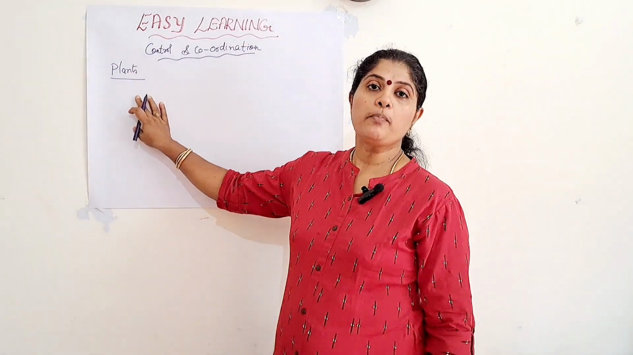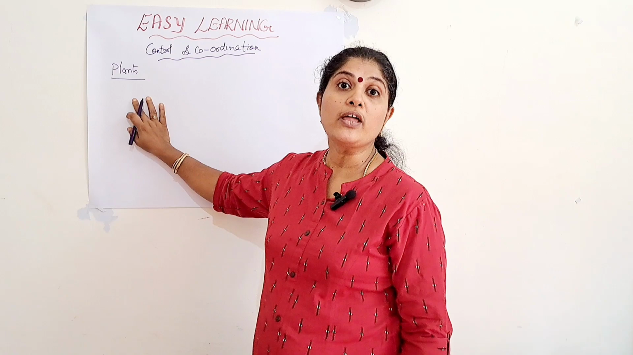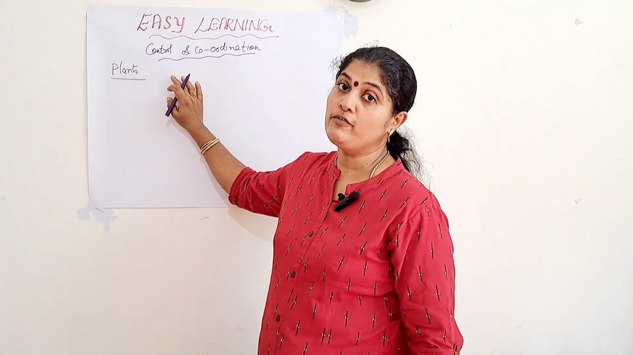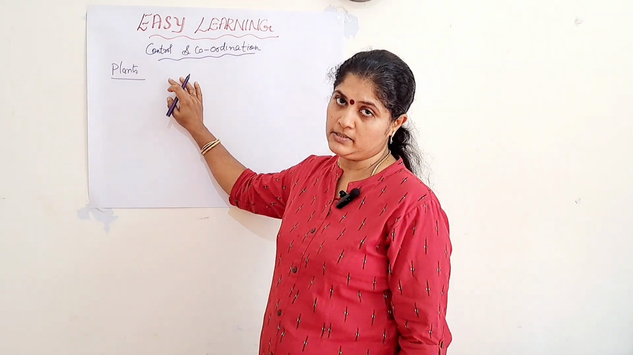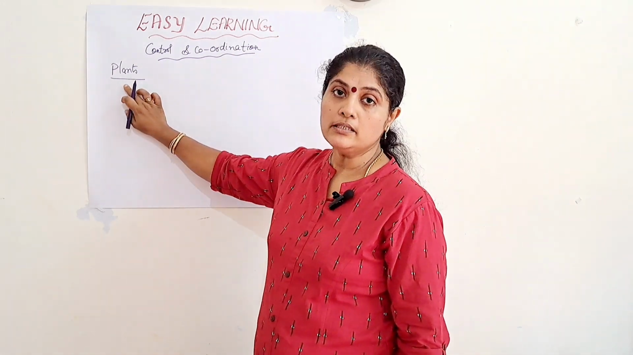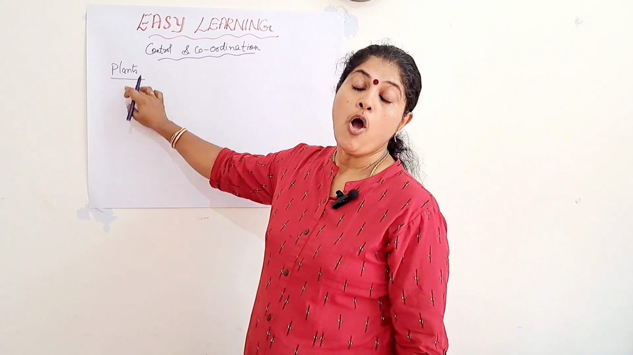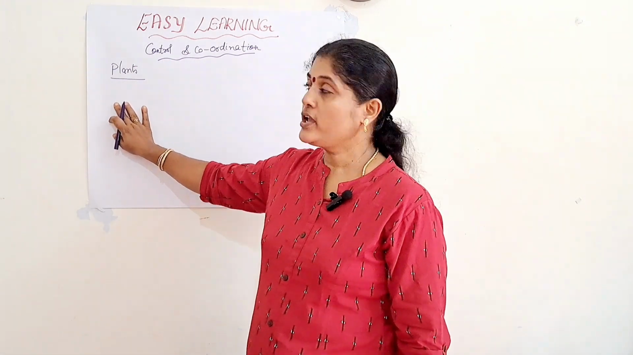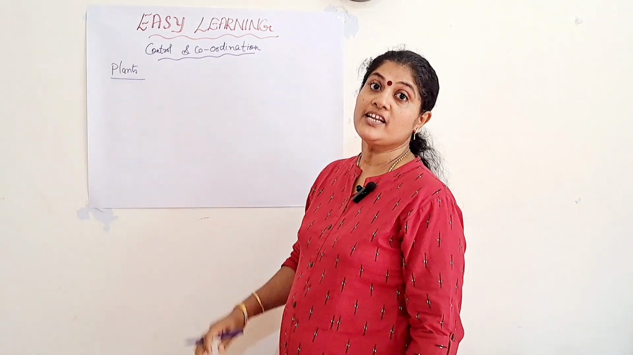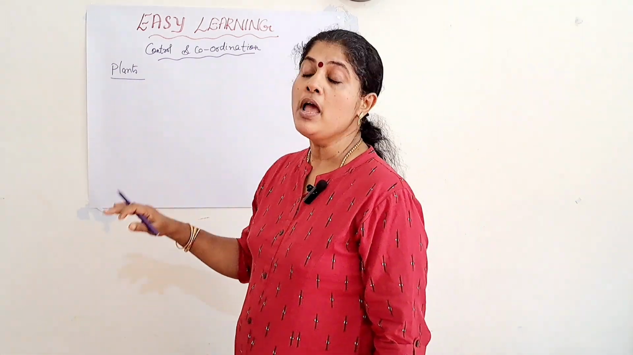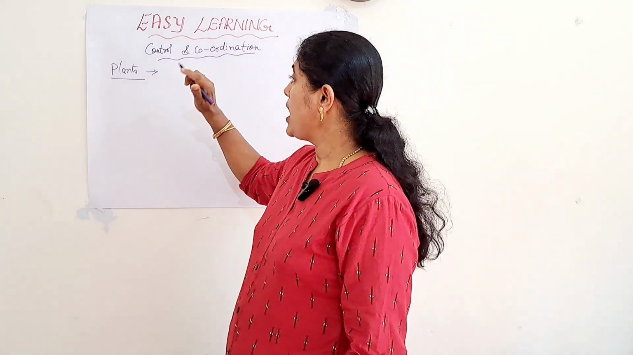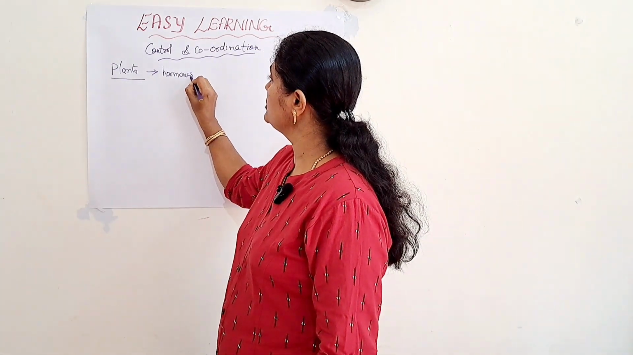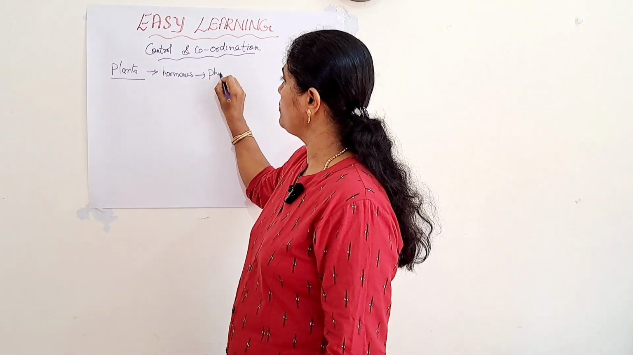In the case of plants, they don't have a nervous system, whereas human beings have a nervous system and also a hormonal system. But in plants, with the help of hormones only, all the control and coordination takes place. Regarding the hormones, that is a very important question for the board exam: what is the term for plant hormones? The hormones of the plant are known as phytohormones.